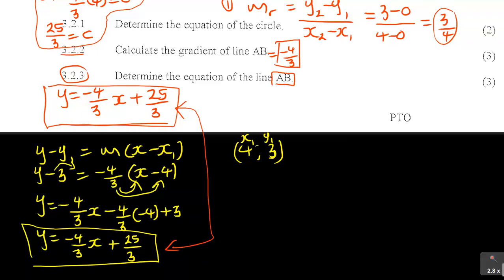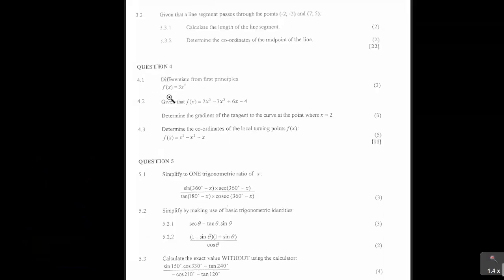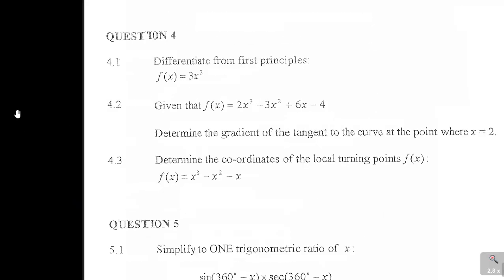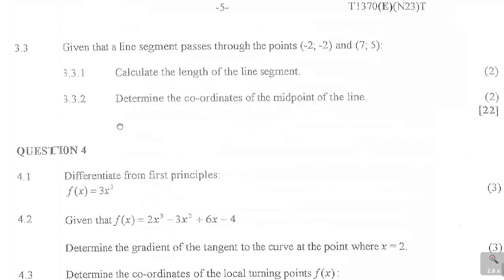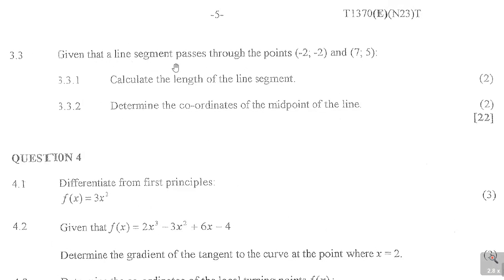Let us look at the next question now. This is continuing question 3.3. It says given that a line segment passes through points, in this case, (-2, 2) and (7, 5). Calculate the length of the line segment.